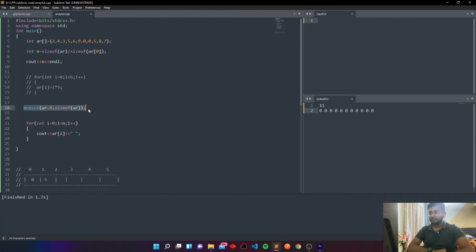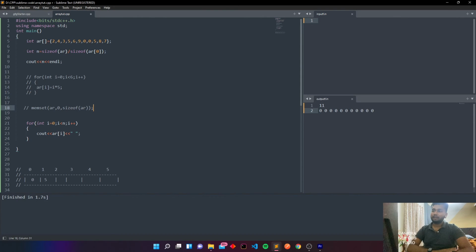So when it comes to this line, it will convert all the values to 0. You don't have to put the size here, just this is enough. This is the way to set all the values of the array to a specific value. It will be used often, like int max, int min. In different scenarios we use this memset also.